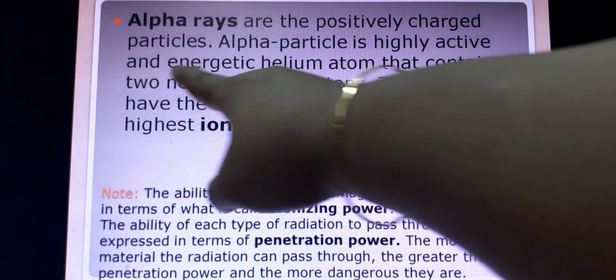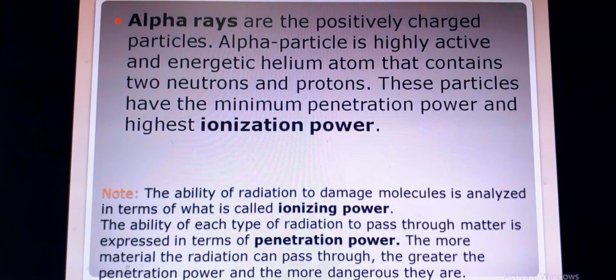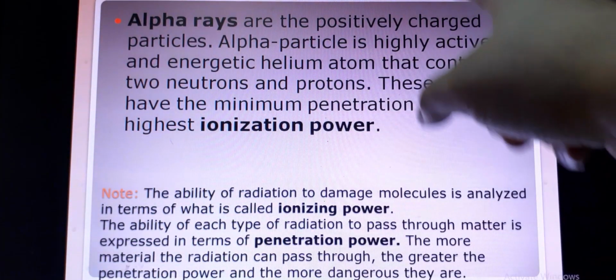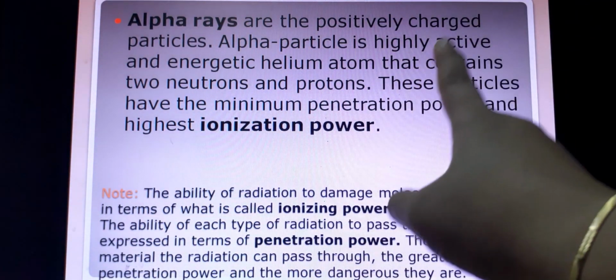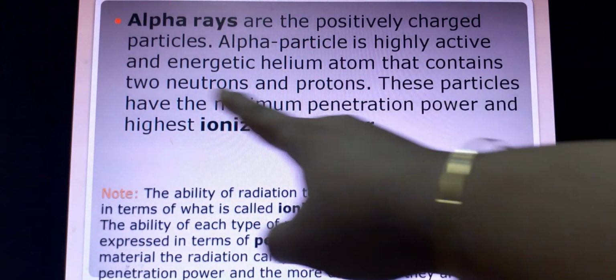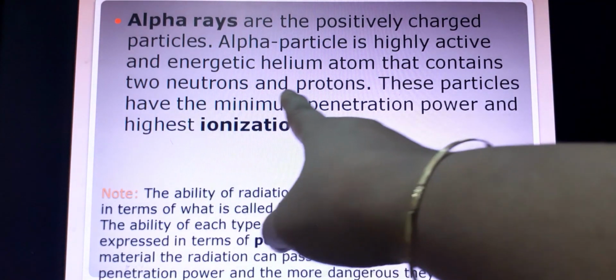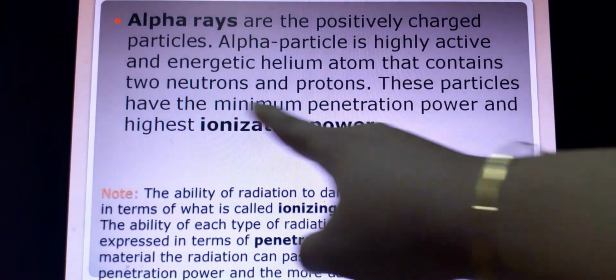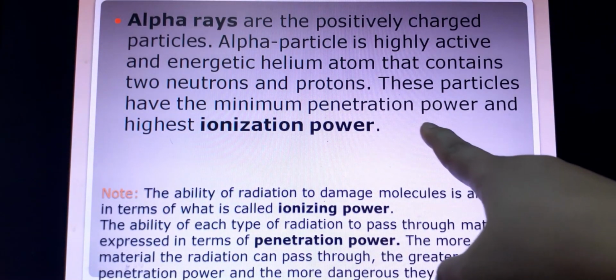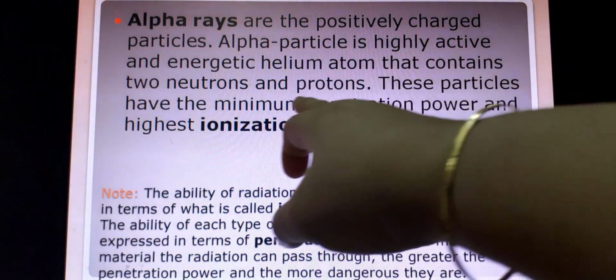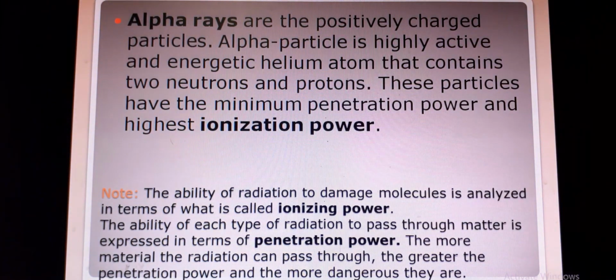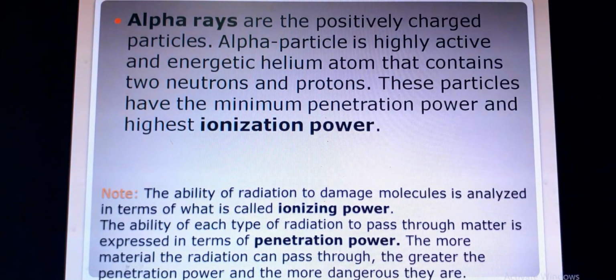And the third characteristic is that these particles have the minimum penetration power and the highest ionization power.